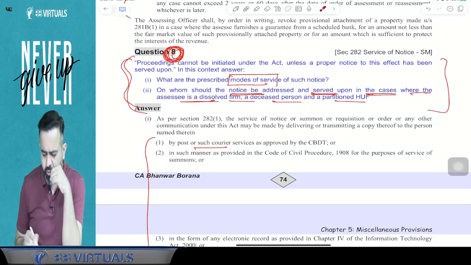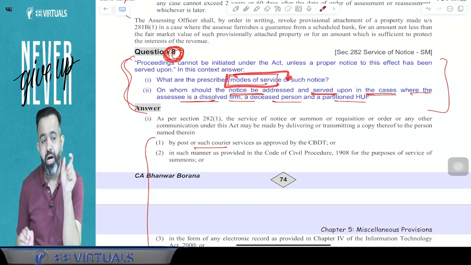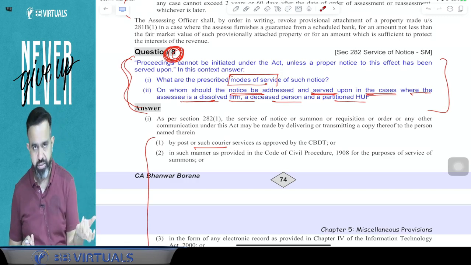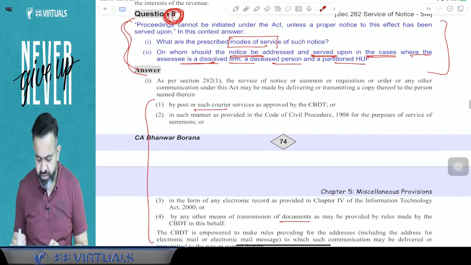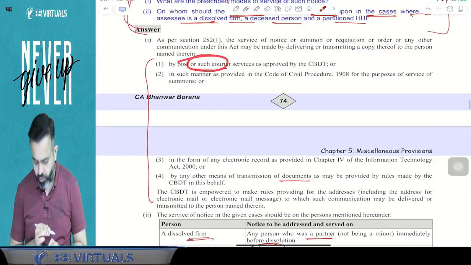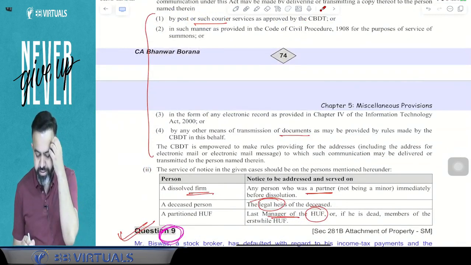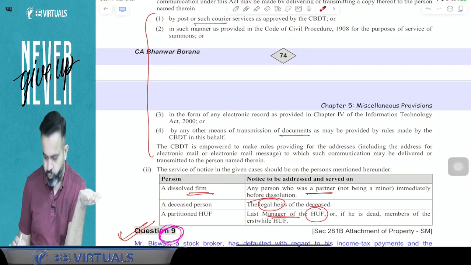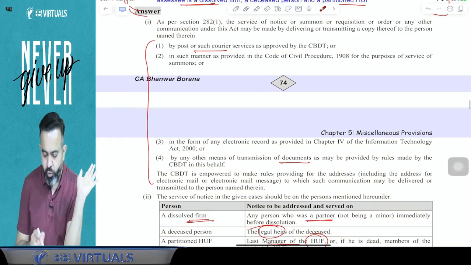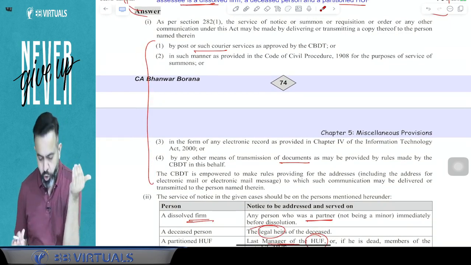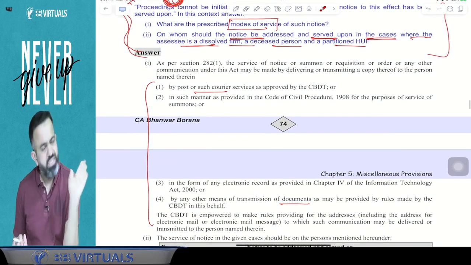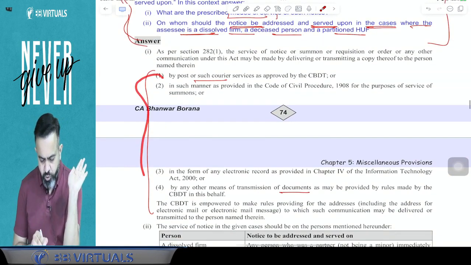This question is about the mode of service of notice. How can the income tax department serve the notice? Generally the income tax department serves notice through post or courier or directly by email. Nowadays it is directly email. So there are certain modes through which they can serve the notice or summons. You just have to remember this much and read it.